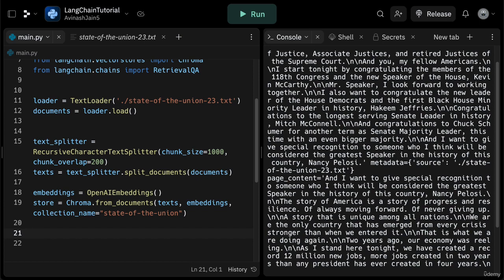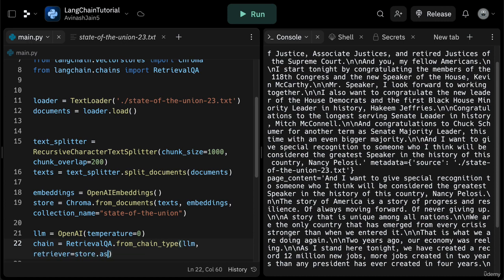And now we can go ahead and query from this database using our retrieval QA chain. The last thing that we now need is to create our LLM and initialize our retrieval QA chain. Go ahead and pass in temperature as 0, and then say chain is going to be equal to retrieval QA, where our chain type is going to be LLM, and our retriever is going to be using our store as retriever.